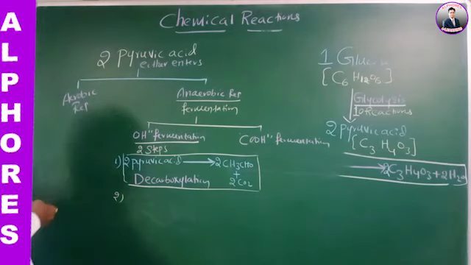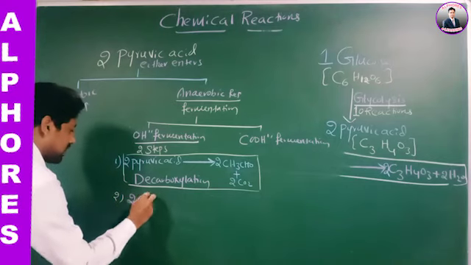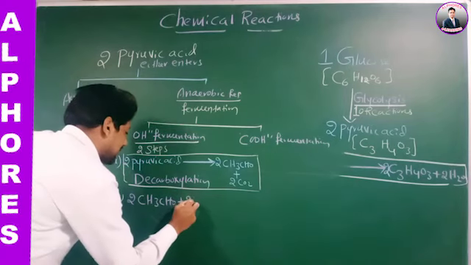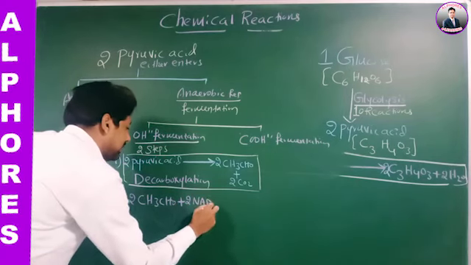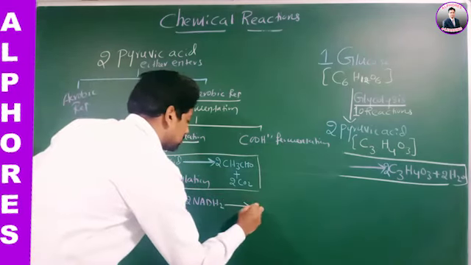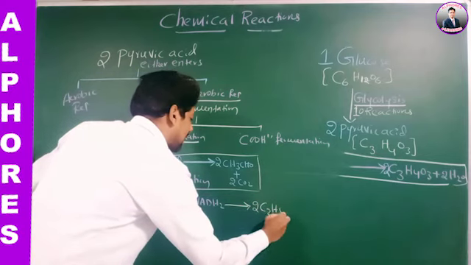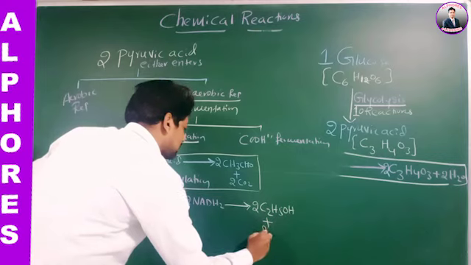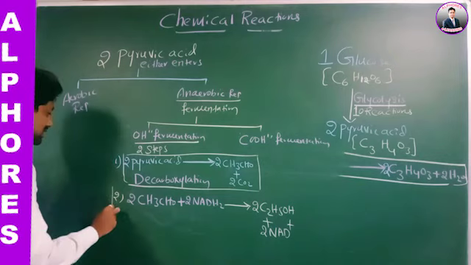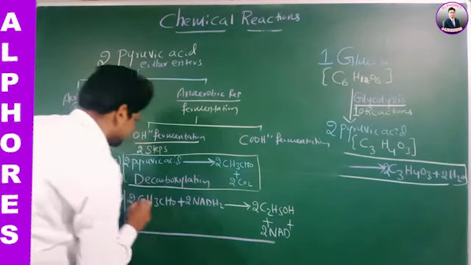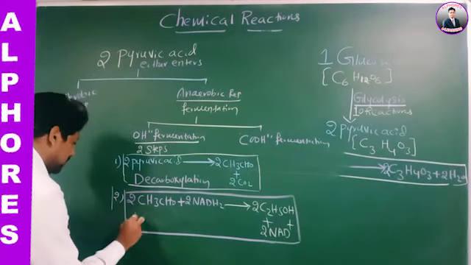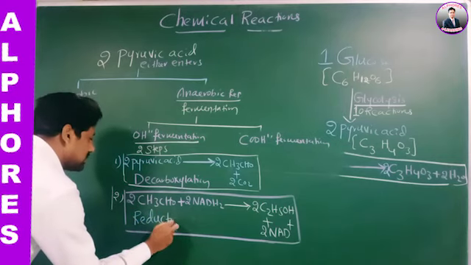Now the second step. In the second reaction, these 2 molecules of acetaldehyde are reduced with the help of 2 molecules of NADH2 to produce 2 molecules of ethyl alcohol. This step is called reduction.